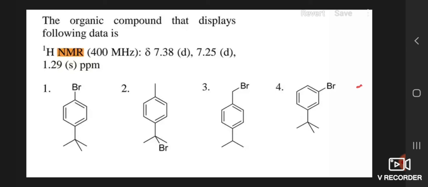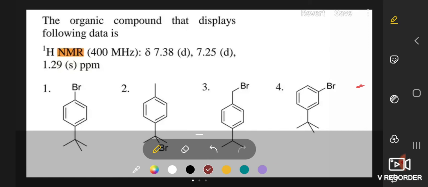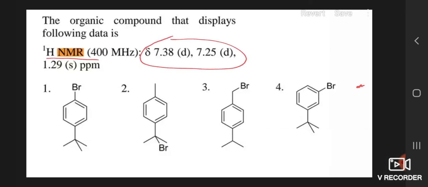Here 3 delta values are given. That means 3 signals are possible in the molecule. So what we have to do, we have to count the number of signals, and the number of signals corresponds to the number of different types of protons present in the molecule. So here only 3 signals are there, these 2 and this 1.